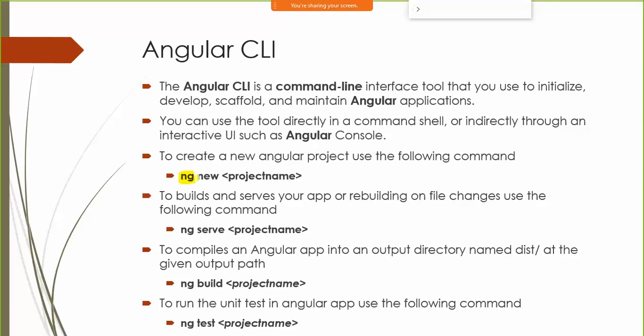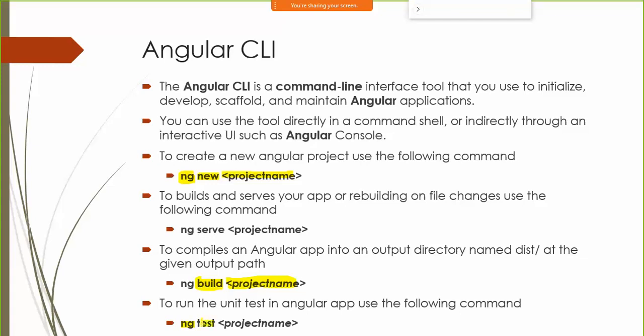Now there is a command called new, which basically creates a new project for us. We need to give a name for that particular project. There is a command called ng build, which basically compiles the current project. You can give it the project name also if you want. Fine. If you want to run the tests which are there in your project, then you have ng test.